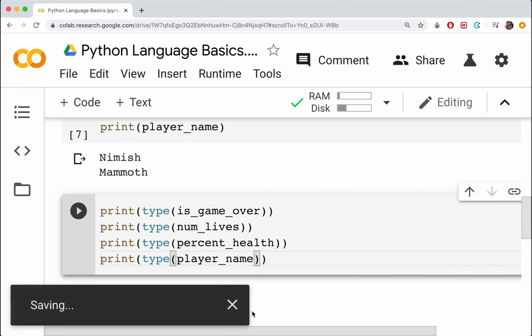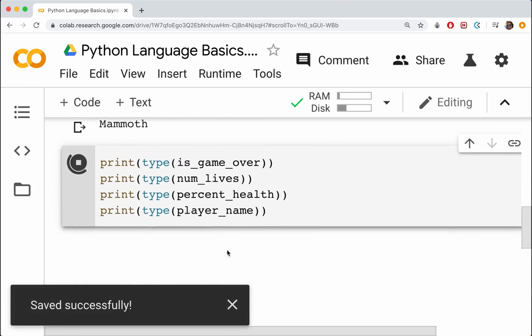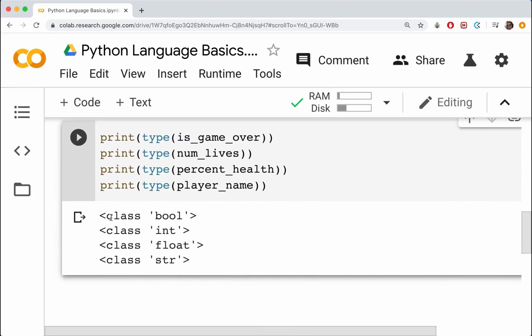Okay, good stuff. So let's go ahead and we'll just print that out. Just close that up. And you can see that these are class bool, int, float, and string. So just like I put in the parentheses, this is kind of the type of each of these. Okay. We'll talk about how to convert back and forth between types in the next section.